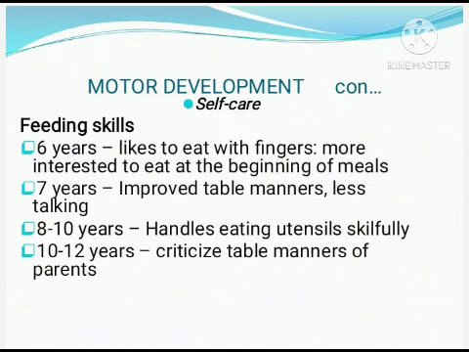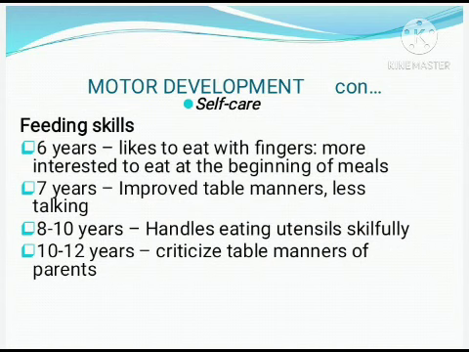In self-care, we will divide and see. First, feeding skill. By 6 years, the baby is able to eat with fingers. Rather than eating with a spoon, they would like to eat with fingers, and they are more interested in eating at the beginning of the meal. Whenever they see the food at the start, they are more happy, and also at the end of the meal.